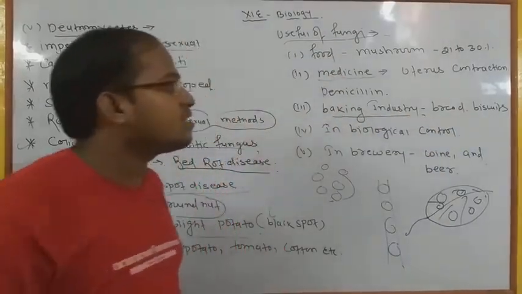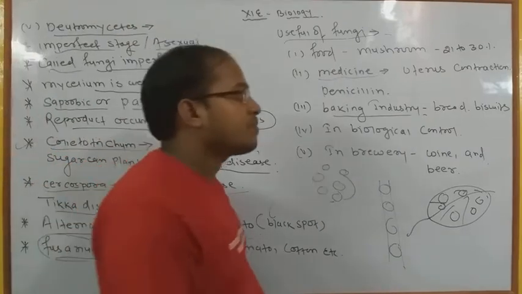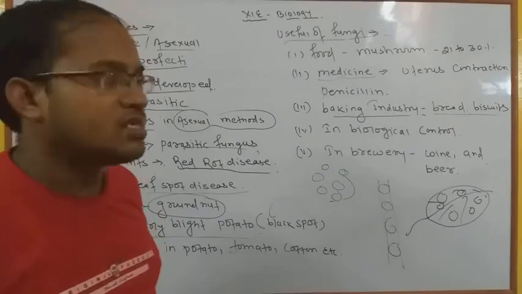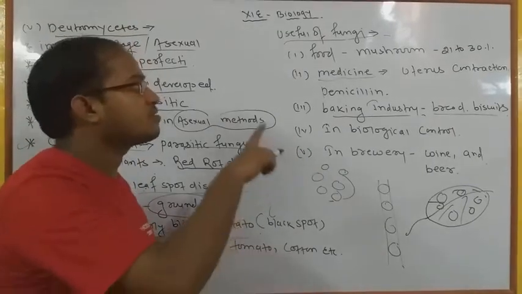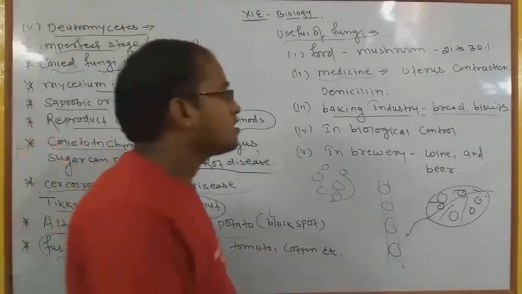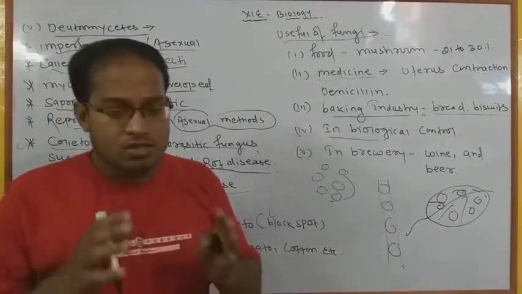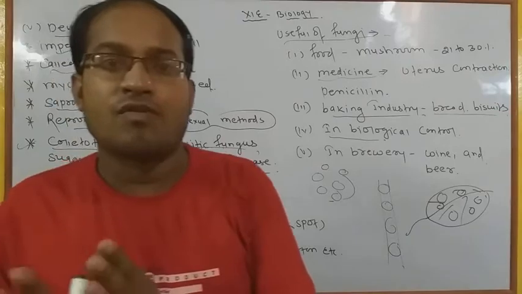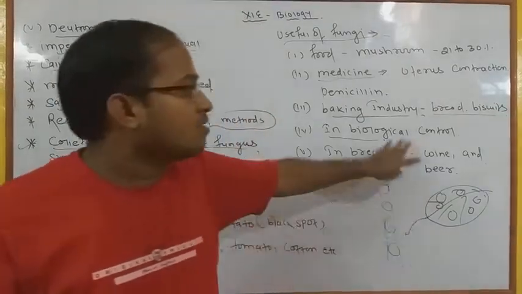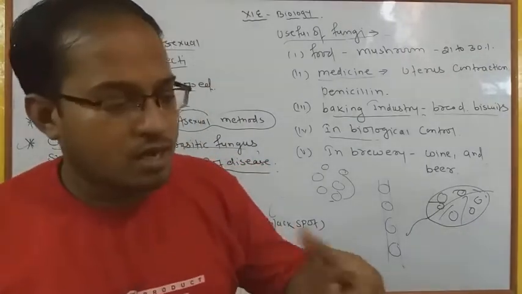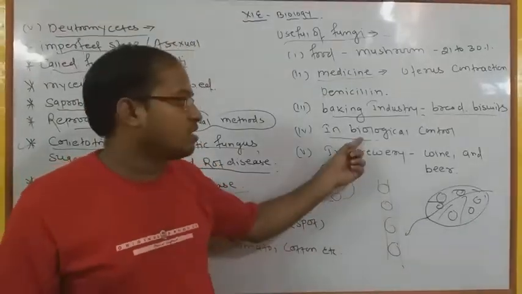Okay, now apart from that, the third point is the baking industry. In the baking industry, generally we have seen in fungi there is a preparation of several types of bread and biscuits and pastries, वगैरह बहुत सारे यूज किए जाते हैं. It also undergoes the fermentation process by the use of fungi. In biological control की बात करते हैं तो there are also fungi responsible for stopping the growth of several types of virus, fungi, bacteria. ठीक है, क्योंकि बायोलॉजिकल कंट्रोल में बहुत सारे फंजाई अलग अलग ऑर्गेनिज्म जो डिजीज कैरी करते हैं उनको ये रोकते हैं.